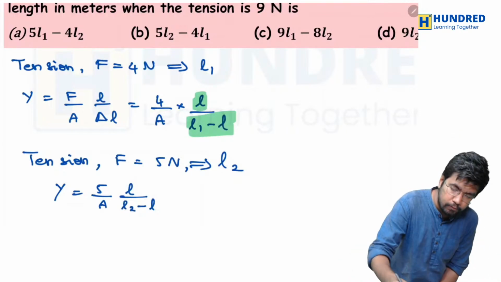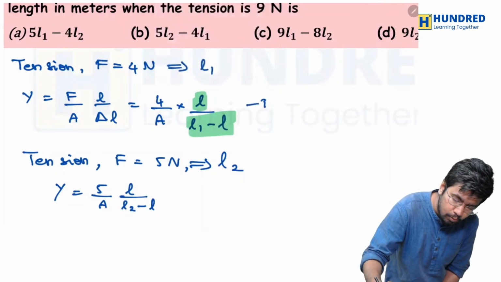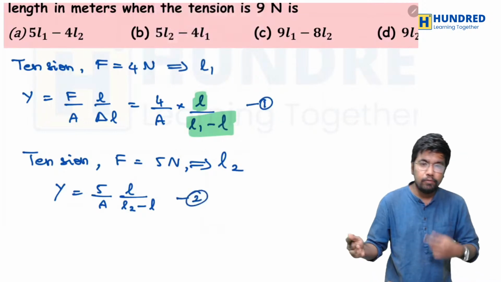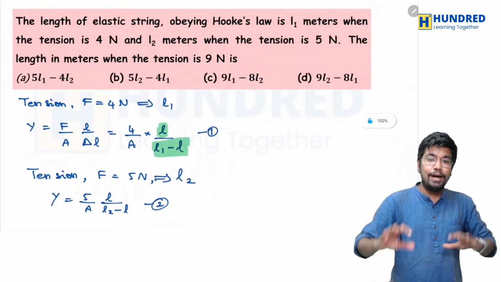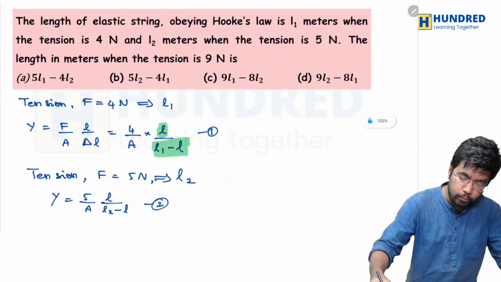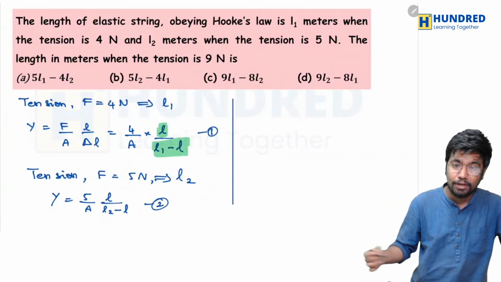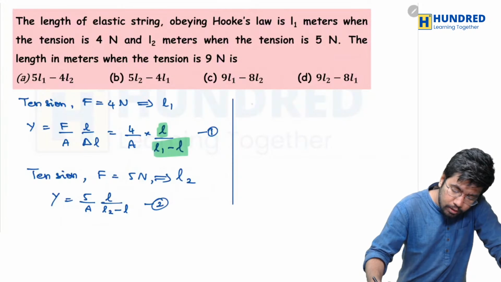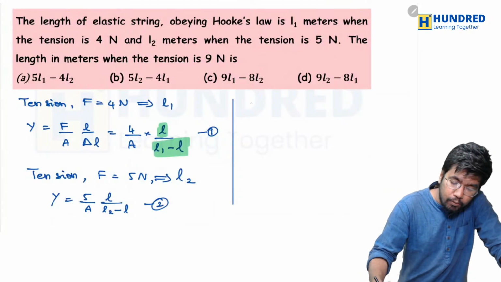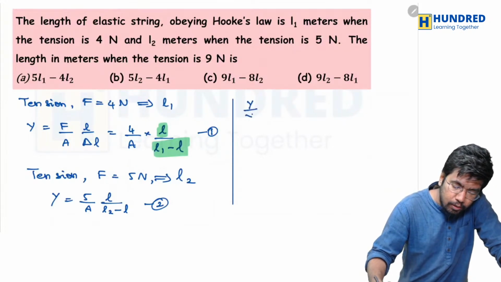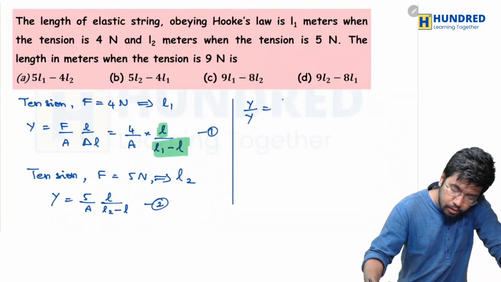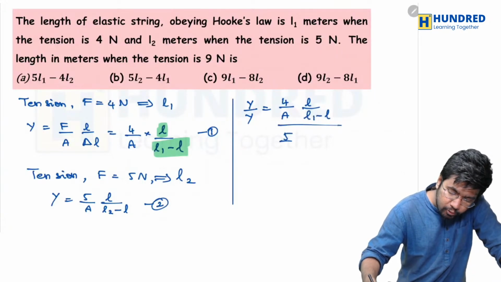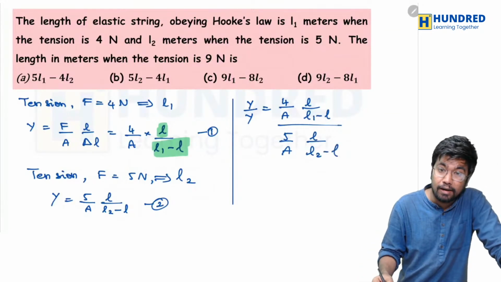We'll take these two equations as 1 and 2, and now let us divide these two equations. Y divided by Y should be equal to 4 divided by A, L divided by L1 minus L, divided by 5 by A, L divided by L2 minus L, right?